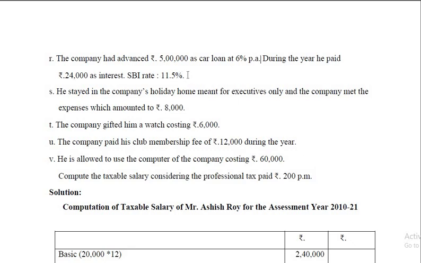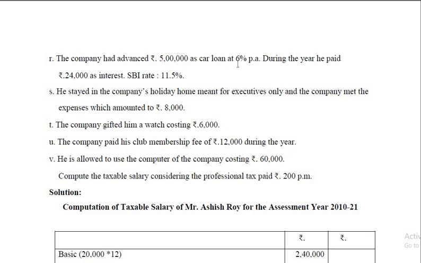So the SBI lending rate is 11.5, whereas we have advanced it at 6% per annum. That means the concession is 11.5 minus 6%. So it is 5.5. Now how to calculate the interest perquisite value here?